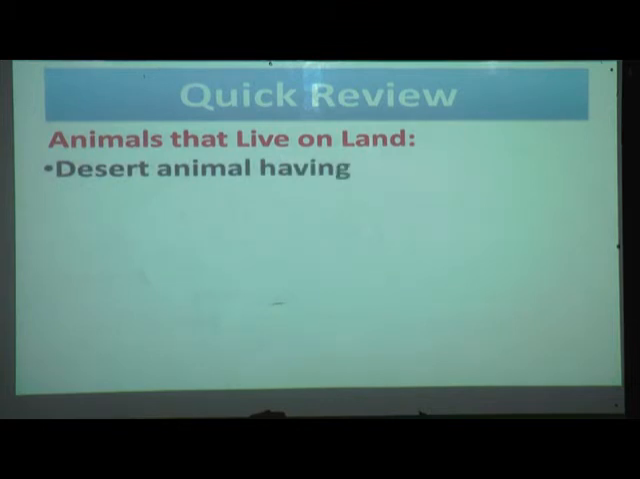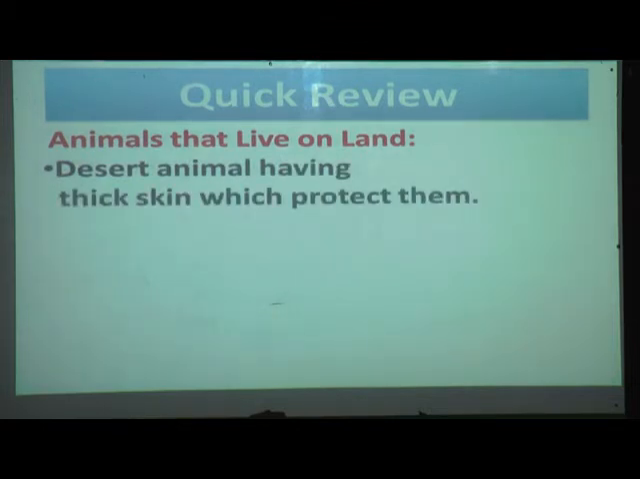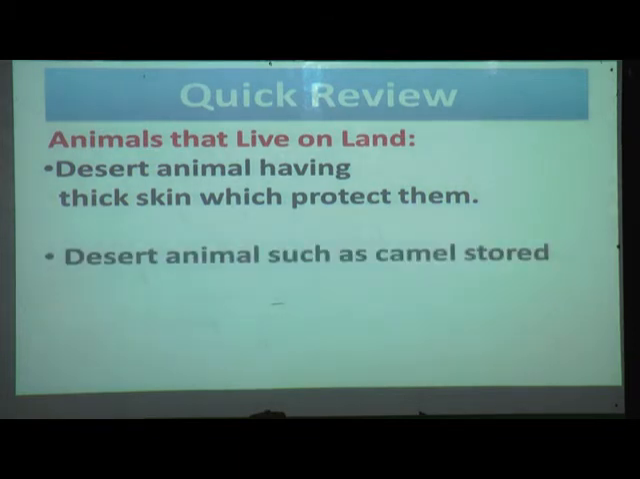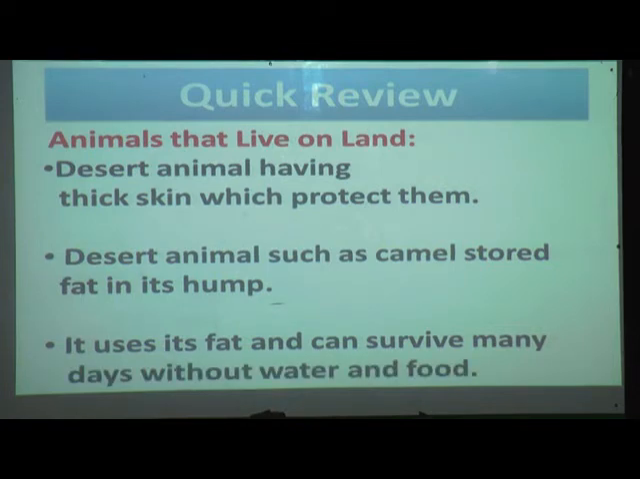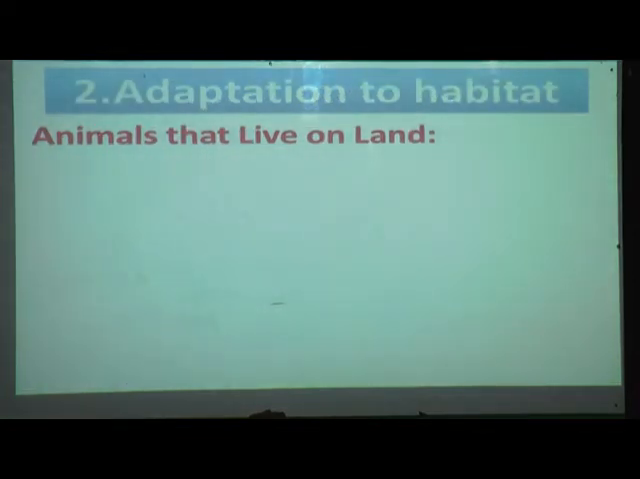Now we'll see a quick review of our example 2. Desert animals have thick skin which protects them. Second, desert animals such as camels store fat in the hump. It uses its fat and can survive many days without water and food. Now we'll see the third example.